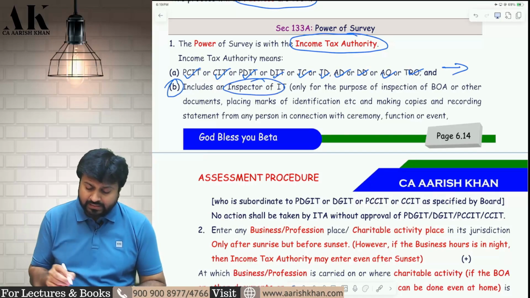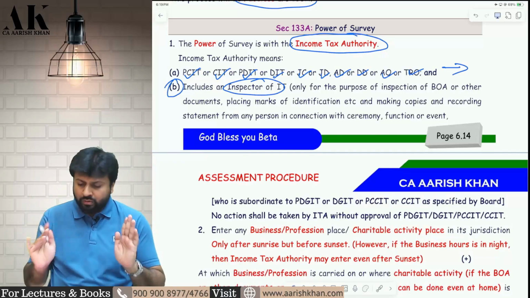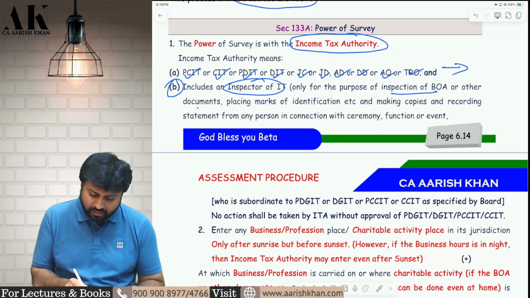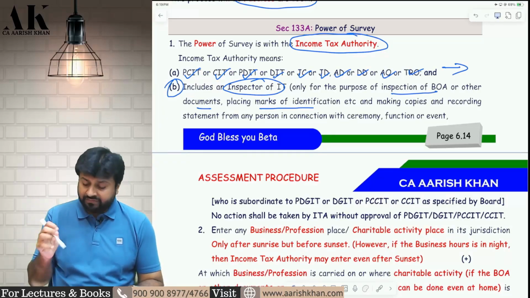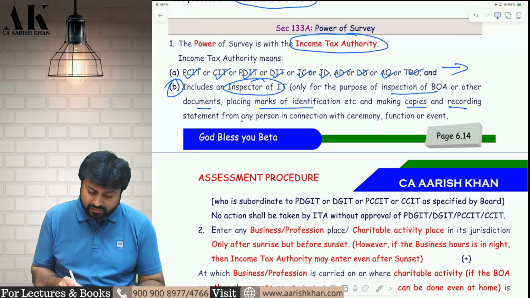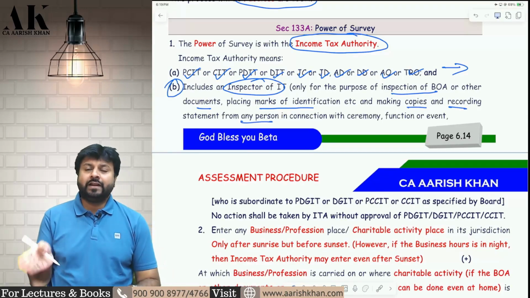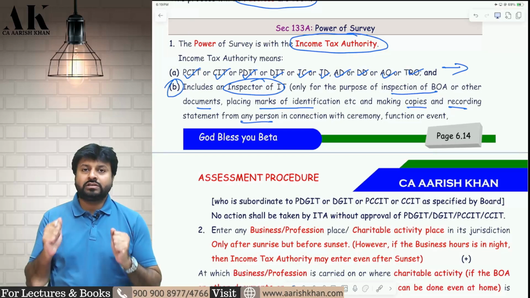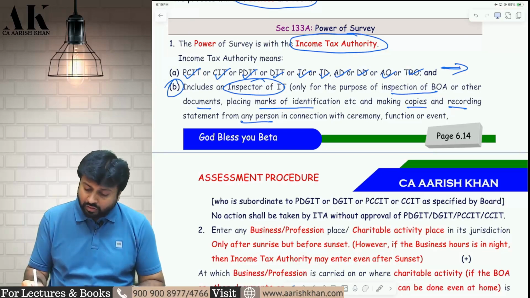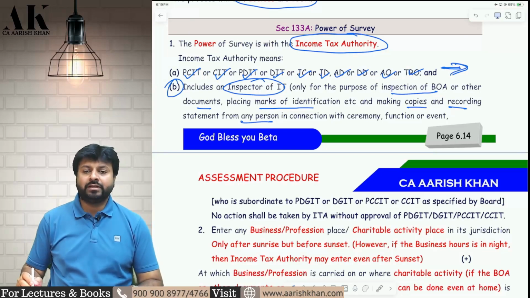Inspector of income tax. They are only allowed to inspect books of accounts or other documents, place marks of identification, make copies, record statement from any person. Such clerical work they are supposed to do. They are not supposed to do any authoritative work. Authoritative work will be done by the people mentioned in point number A.